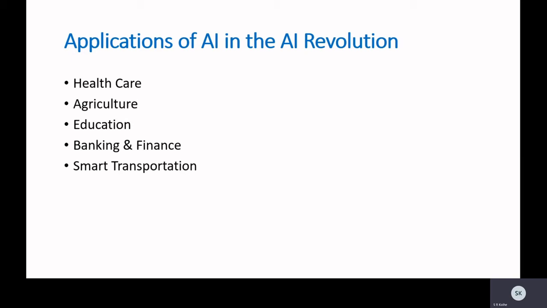The news is that an AI application has been developed which diagnoses the COVID patient by analyzing the patient's voice.